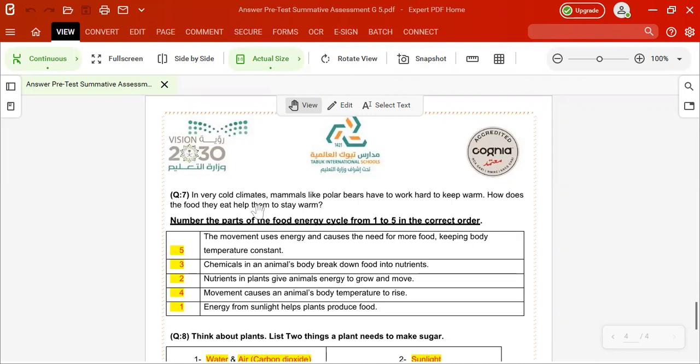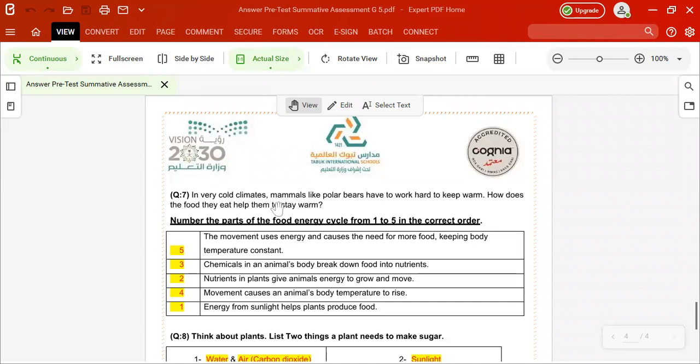Number 4 will be movement causes an animal's body temperature to rise. That's why we eat: the food helps them to stay warm. And they eat the plants, as we know. Okay, but yeah, so number 1 is energy from the sunlight helps plants produce food.